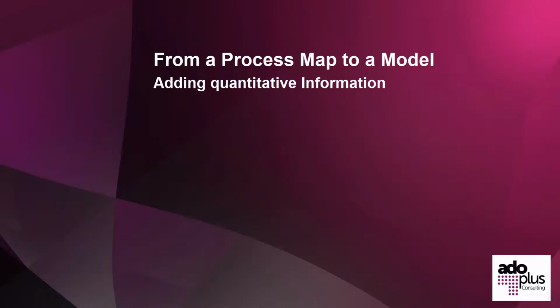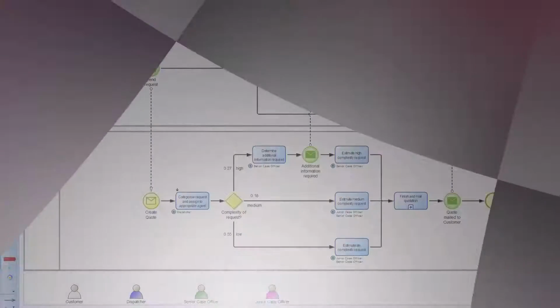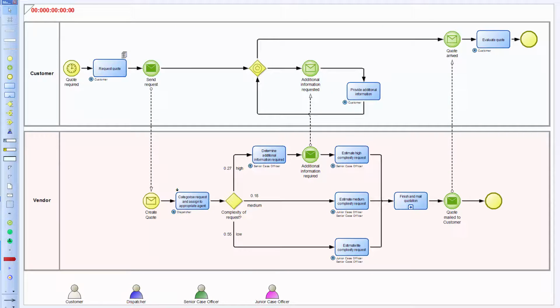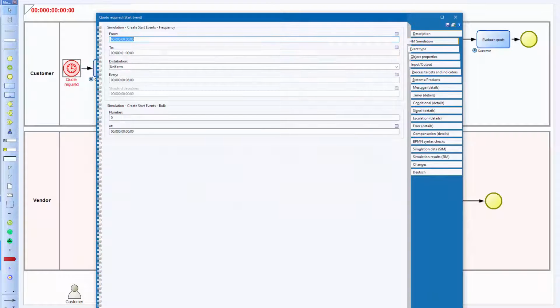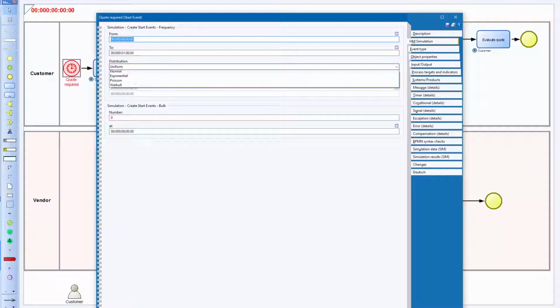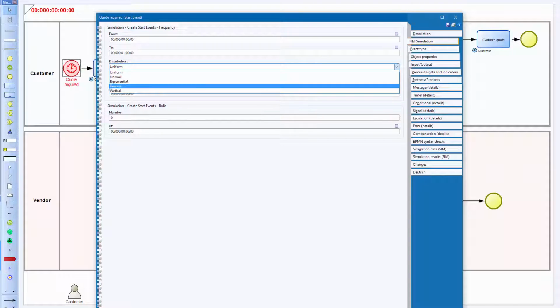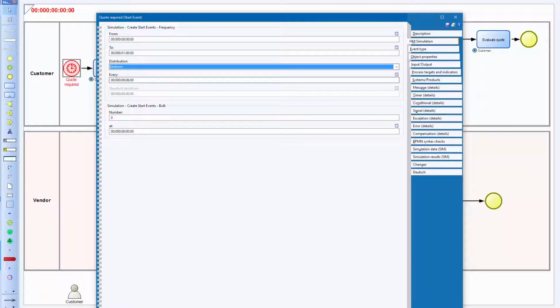From a process map to a model. To transform this process map into a model which can be simulated, we need to add quantitative information such as number of process instances started, pass probabilities, task execution times and costs. The frequency of process starts is defined directly as a parameter of the start event. Various time distributions can be used. In this example, we start process instances uniformly every 6 minutes for 1 hour's time.